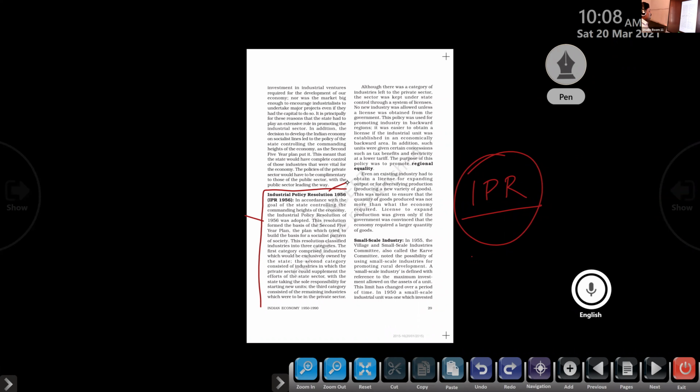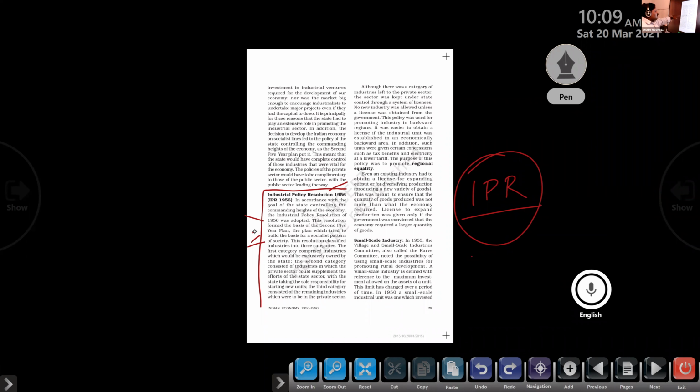This resolution formed the basis of the second 5-year plan, the plan which tried to build the basis of a socialist pattern of society. So this policy is basically related with the socialist pattern of society, giving more importance to the poorer sections of society. That's what socialist pattern means, clear or not? Giving more importance to the poorer sections of society, clear? This resolution classified industries into three categories.